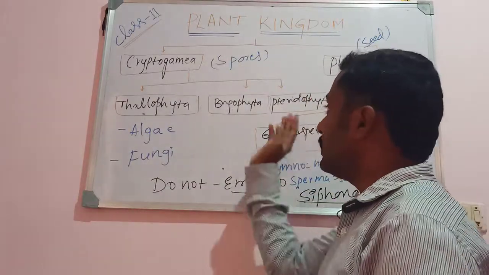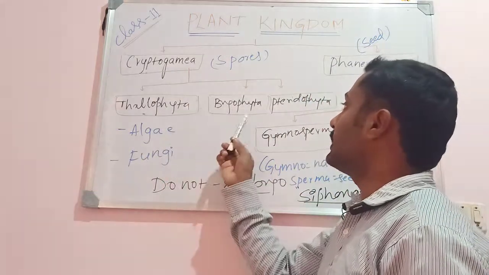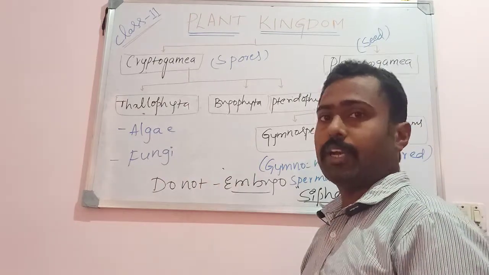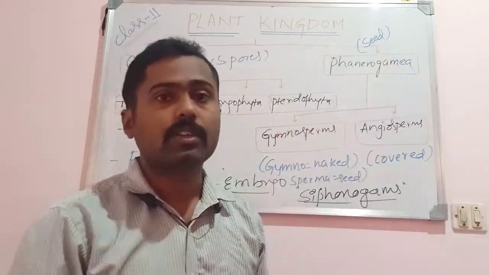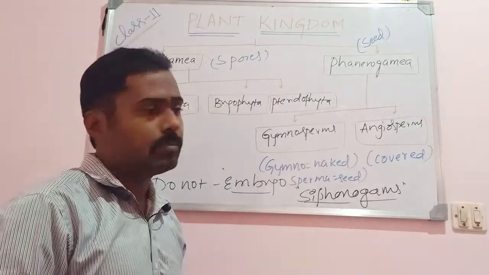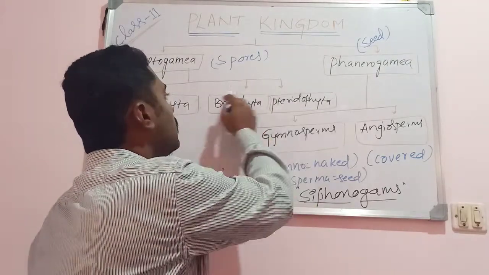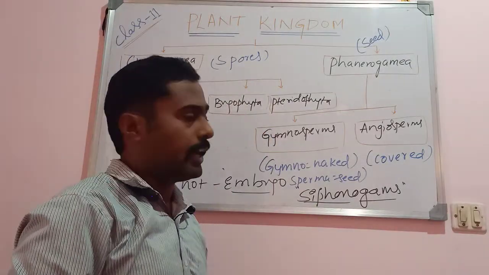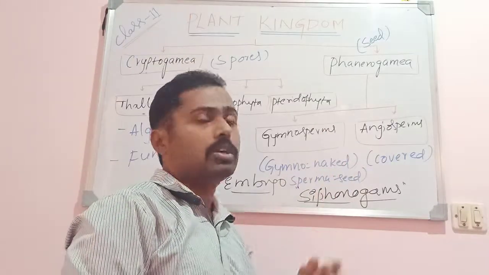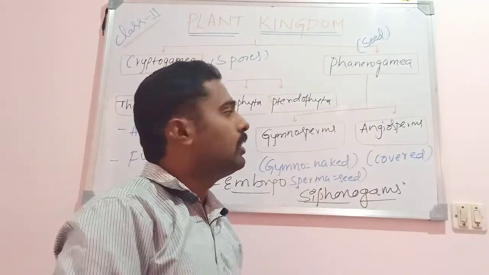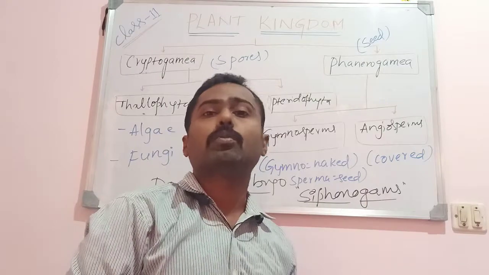But in the lower forms, algae as well as bryophyta, and even some pteridophytes, the gametes show motility. All of these forms require water for their fertilization. But these higher forms do not need water for their fertilization, because they transfer the gametes through the pollen tube.